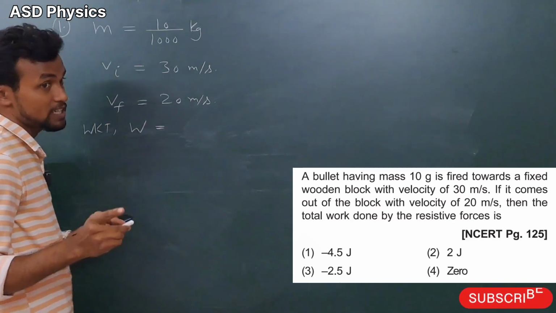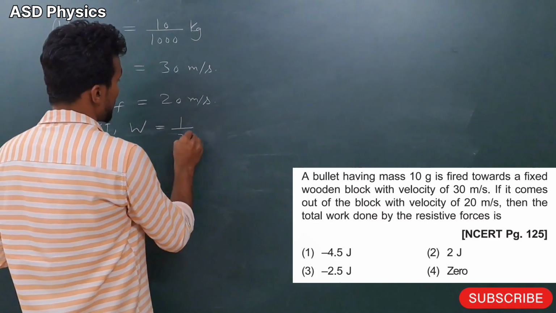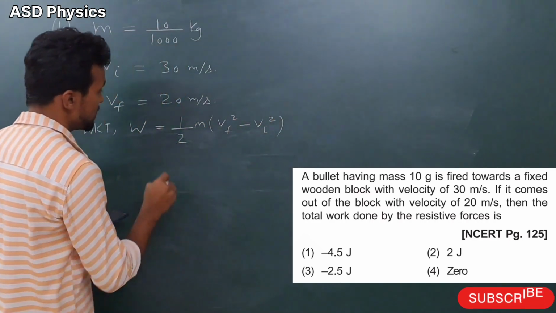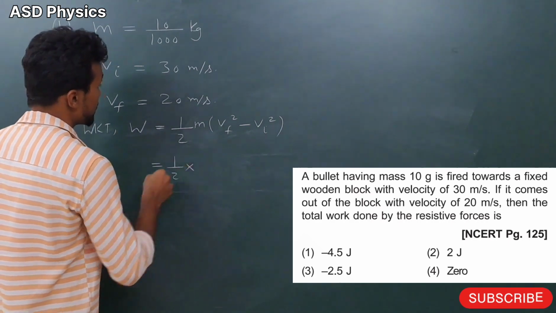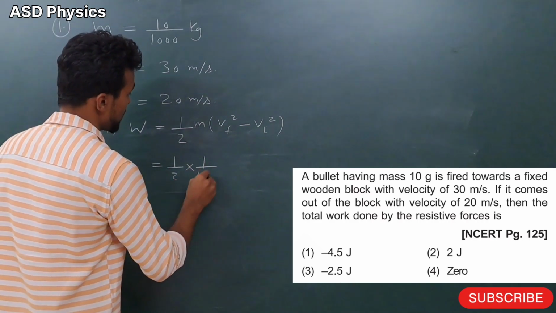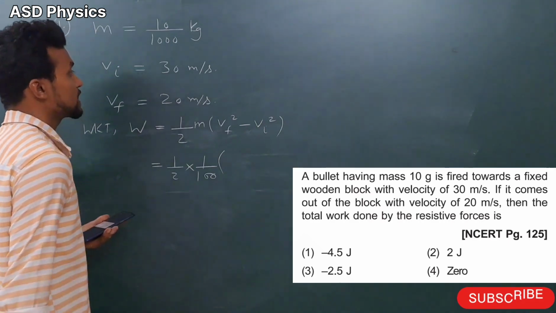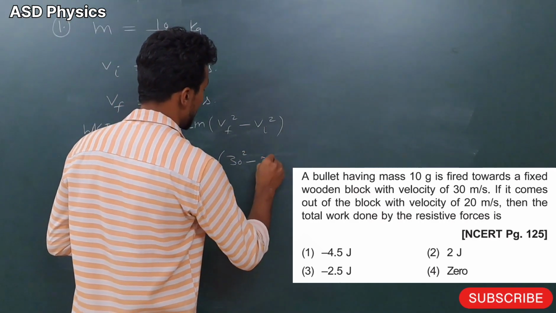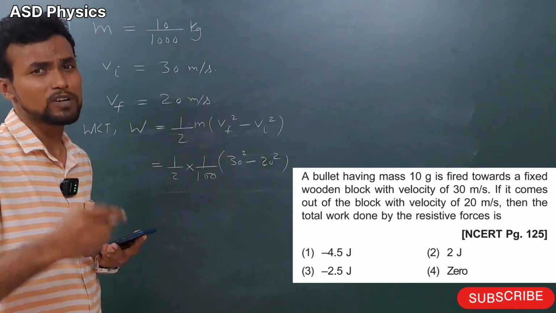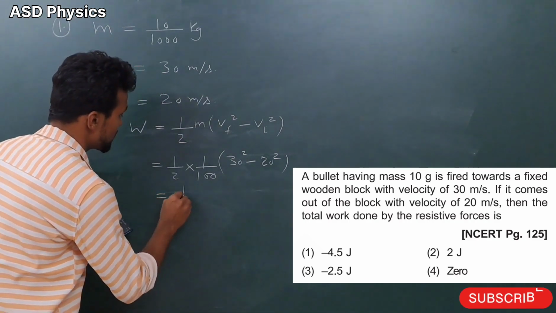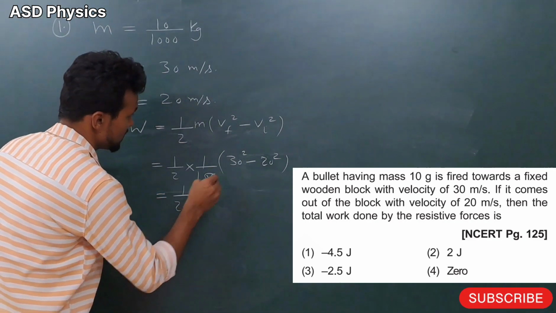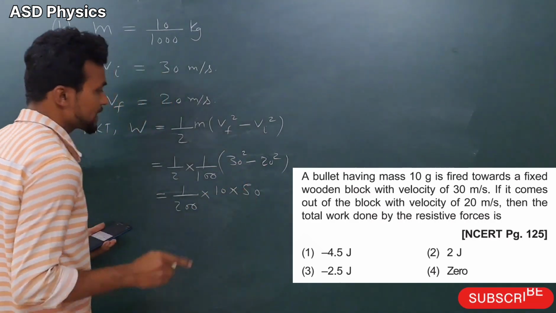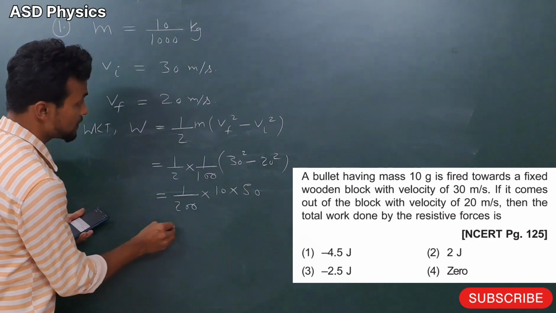We know that work done is equal to change in kinetic energy. So we will write half m (Vf square minus Vi square). Put the values please. Half into m, which is 1 by 100, zero will cancel out. And here 30 square minus 20 square. Here we can use the formula a square minus b square, that means in one bracket a plus b, in another bracket a minus b. So 30 minus 20, 10, and 30 plus 20, 50. So my dear students, when you simplify this, what will come here?